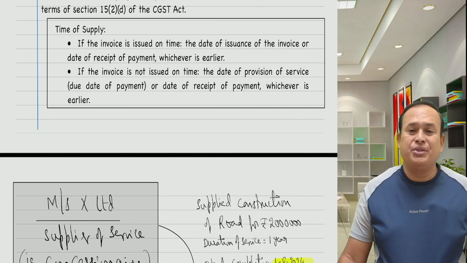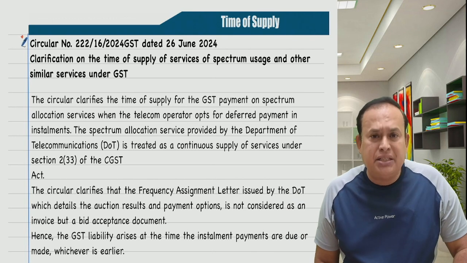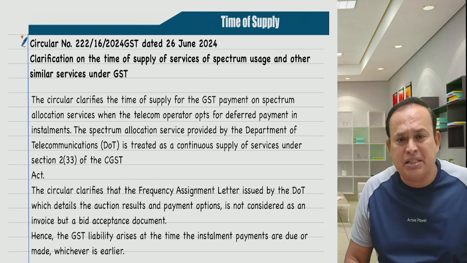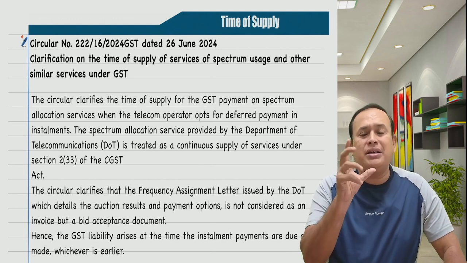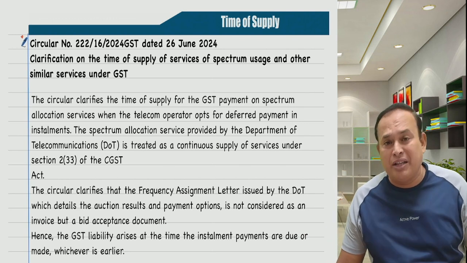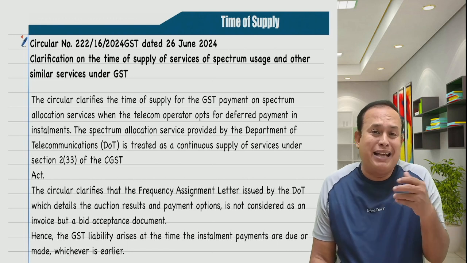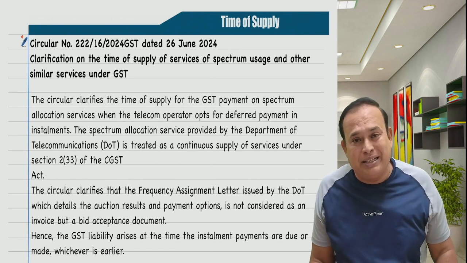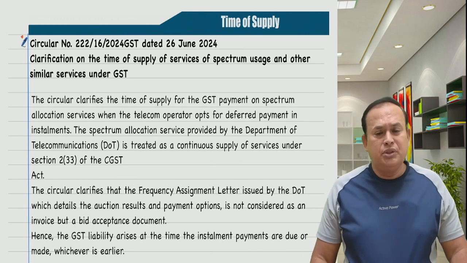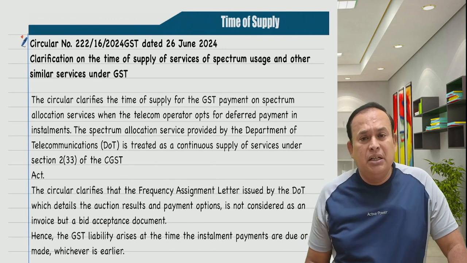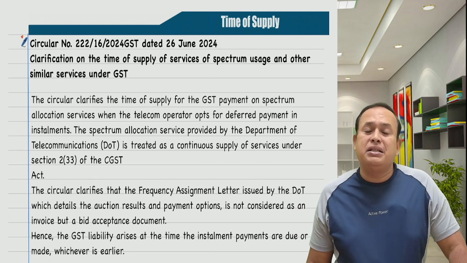As simple as this. Next, the given circular of CBIC: clarification on the time of supply of services of spectrum usage and other similar services under GST. What is the time of supply? Generally, my dear friends, as you are aware, spectrum services, namely the space available in the satellite, are used by telecom operators, allotted by the government, the Union Telecom Ministry, which is the central government. The supplier is the central government, the recipient is a government company or business entity. It is under GST and RCM.